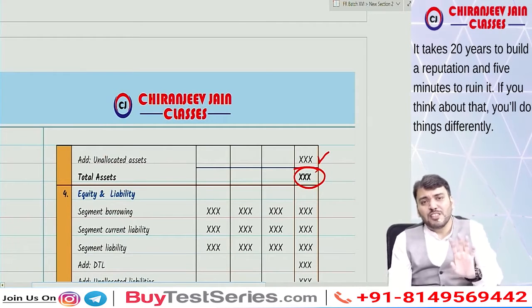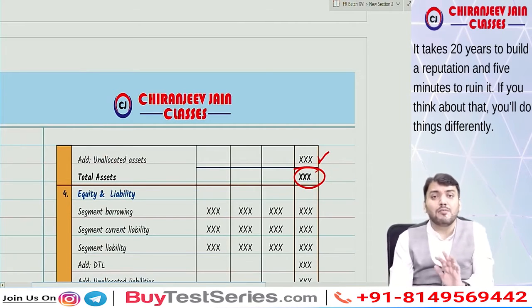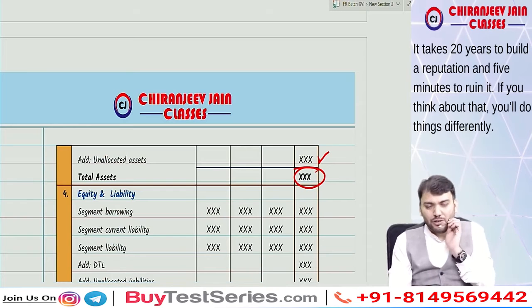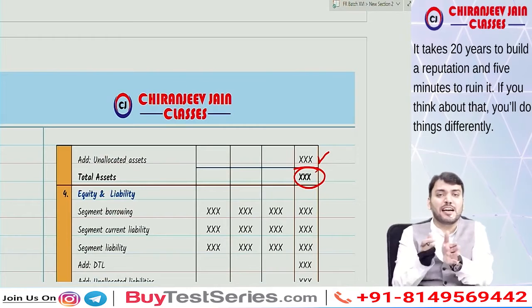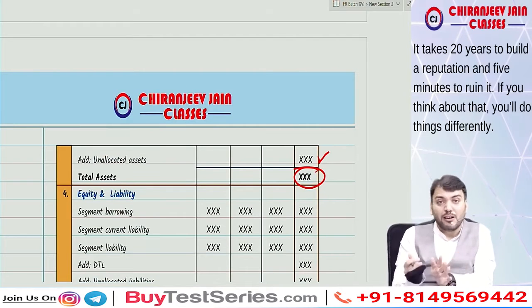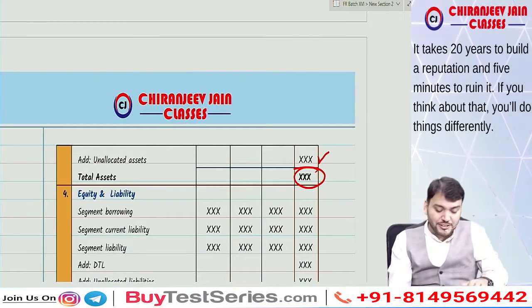So all the information which is not given segment wise, that is allocated asset, unallocated asset. All the information in the exam question which is not given segment wise will be required for reconciliation purpose. I hope you are understanding, correct?